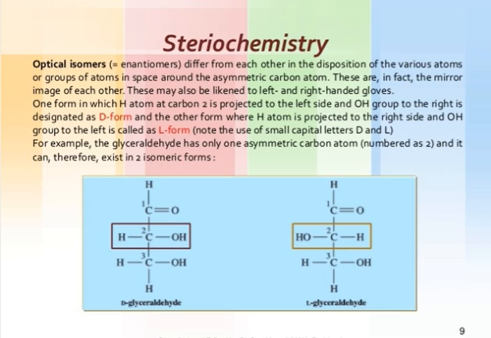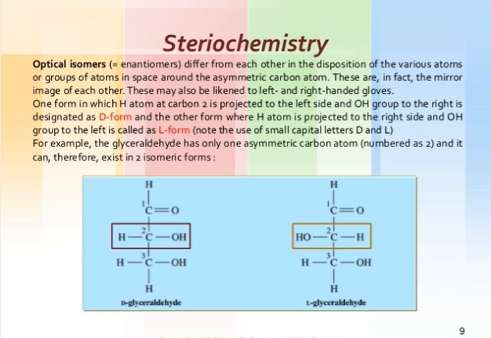Now, what is the dextrorotatory form and the levorotatory form? In the dextrorotatory isomer, the hydroxyl group is on the right side of the carbon atom.